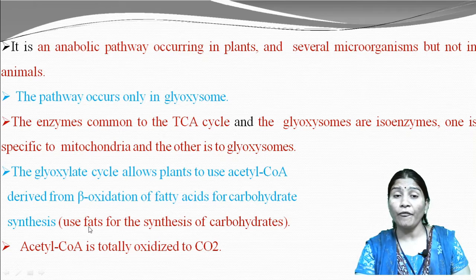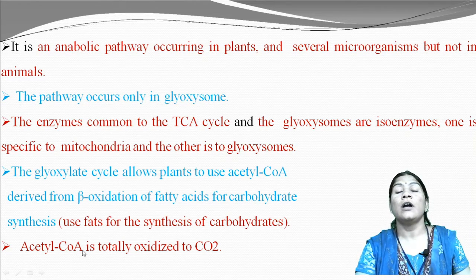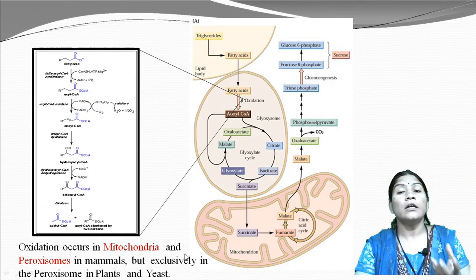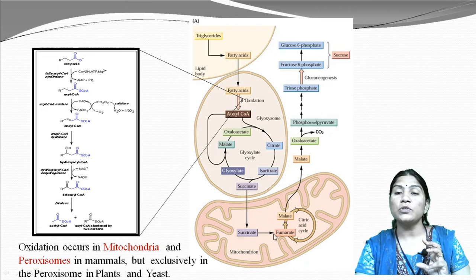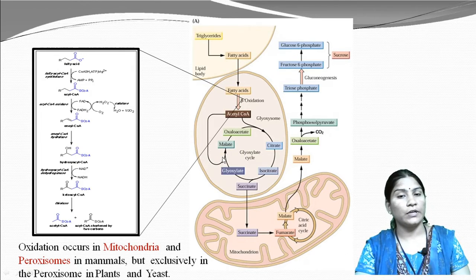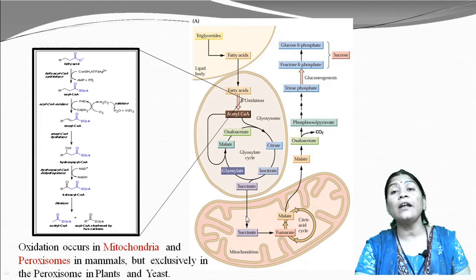Here they use fats for the synthesis of carbohydrate. Otherwise the acetyl coenzyme A is totally oxidized and forms carbon dioxide. The oxidation process occurs in the mitochondria and peroxisomes in mammals, but exclusively in the peroxisome in plants and yeast, that is Saccharomyces cerevisiae, also.